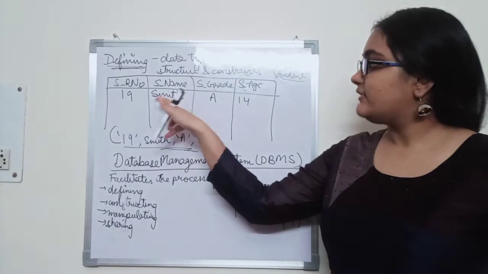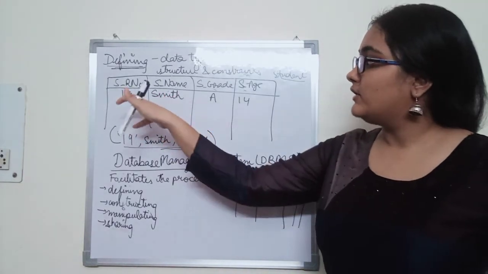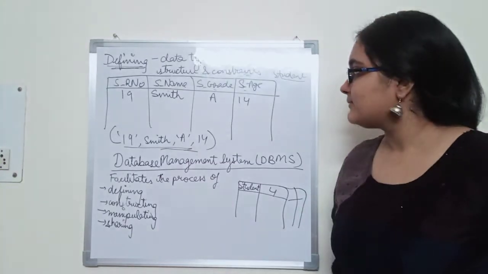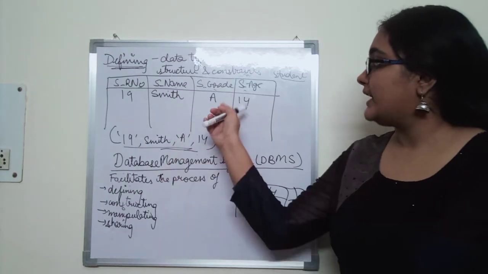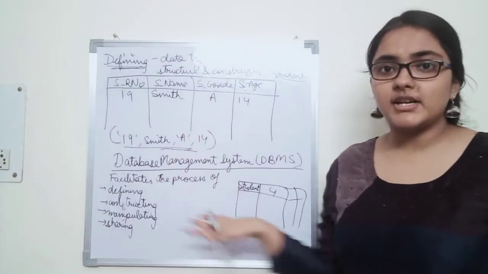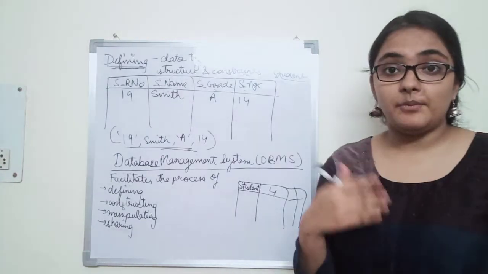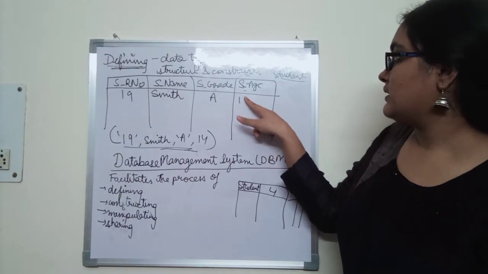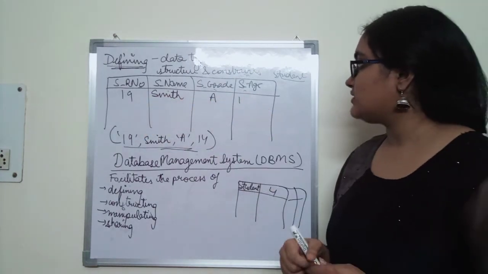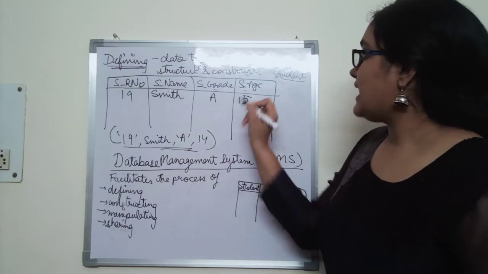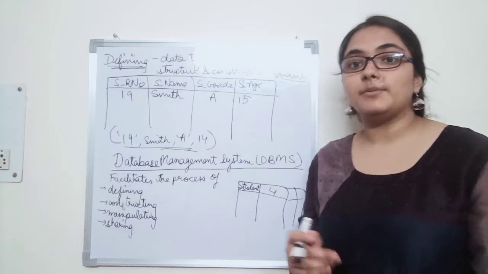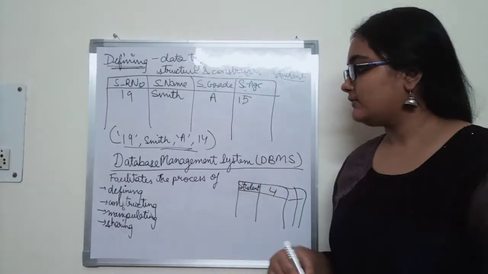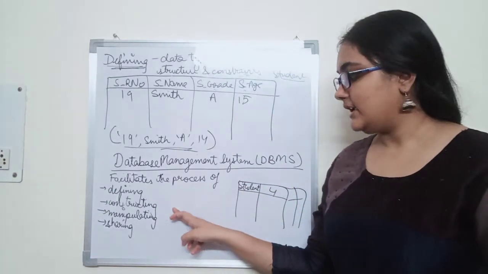So the information that we retrieved is Smith, which is the name of the student whose roll number is 19. So that is about querying the database. Or I may ask about the grade of the student whose name is Smith. That all comes under querying the database. Also we can update the database. Let us say after 1 year, all this remains same, I want to change the age of the student to be 15. So that is updating the database, to accommodate any changes that have happened. That all comes under manipulating, mainly querying and updating.